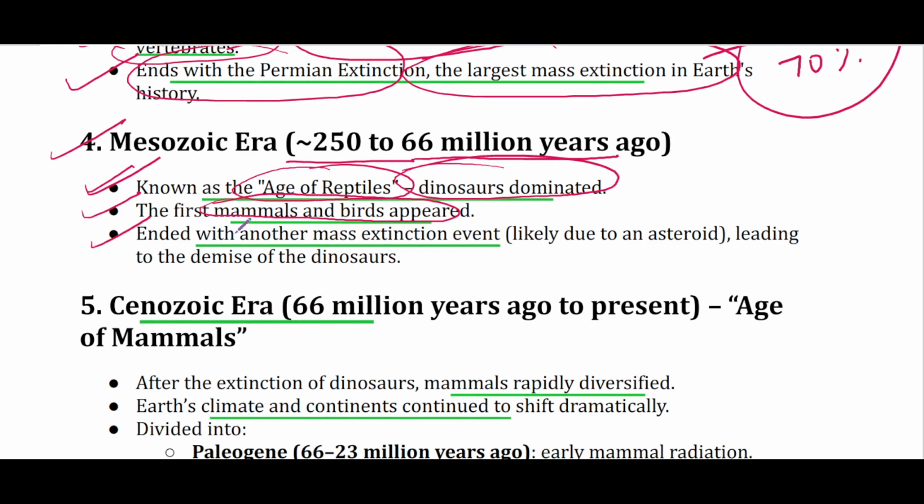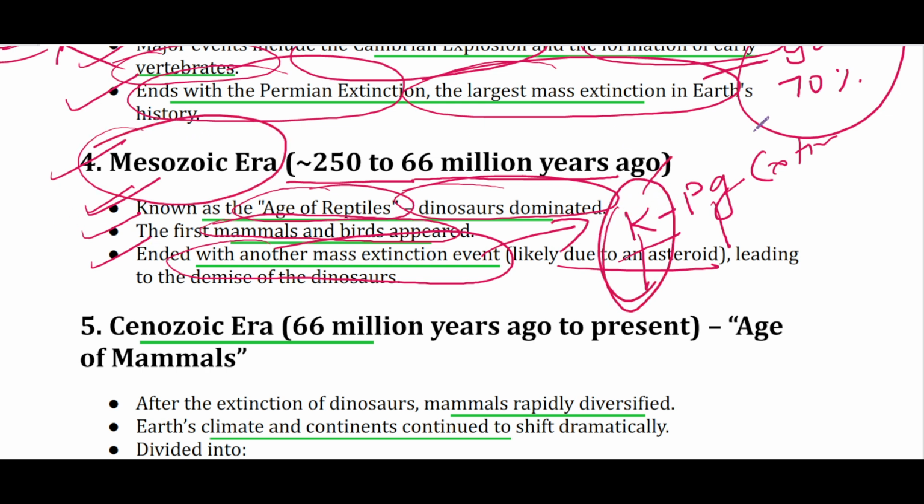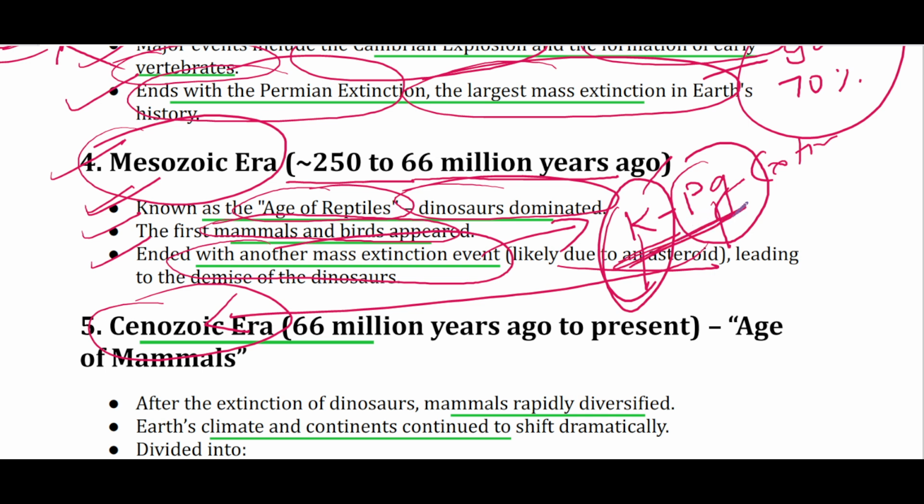And this era ended with another mass extinction event, maybe due to an asteroid. The likely factors have not been found so far. And this era ended with the KPG extinction event. KPG means Cretaceous Paleogene extinction event. Cretaceous is the last epoch of the Mesozoic era, and Paleogene is the first epoch of the Cenozoic era. So KPG is a boundary event between Mesozoic and Cenozoic.